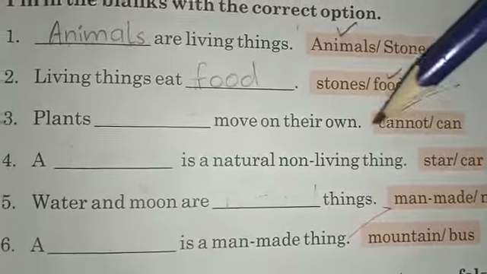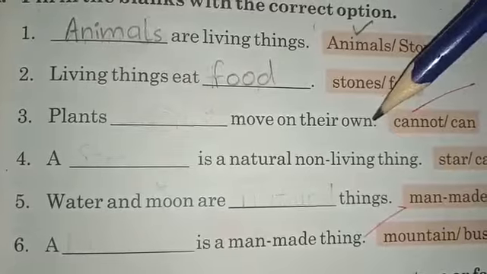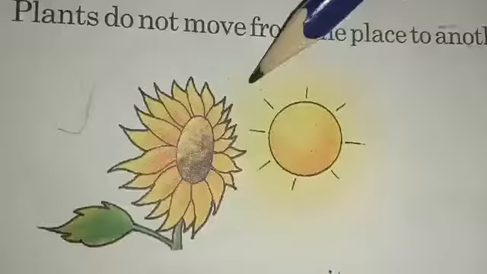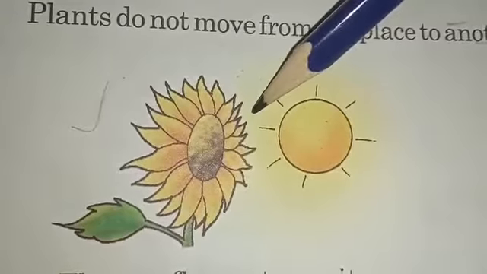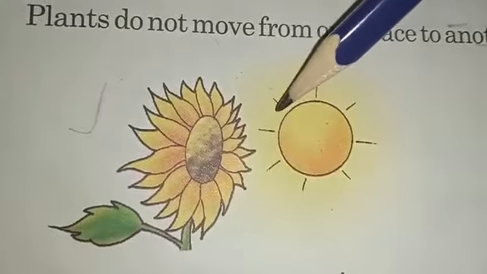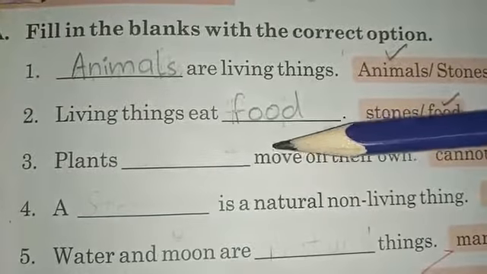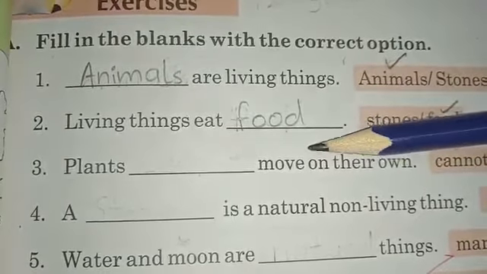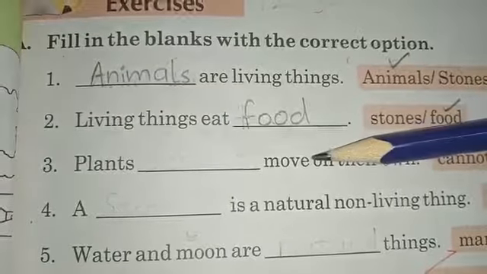Now you tell me, have you ever noticed a plant that can move from one place to another? We have already discussed that plants cannot move from one place to another, but they can move their parts. So it is very clear that plants cannot move on their own. So we can write it as cannot.